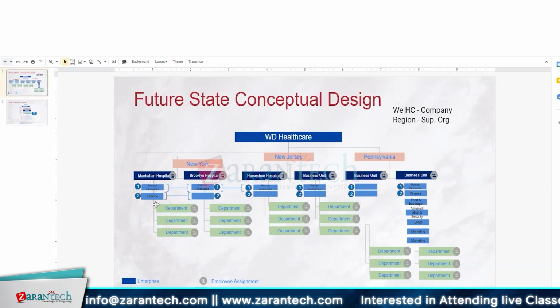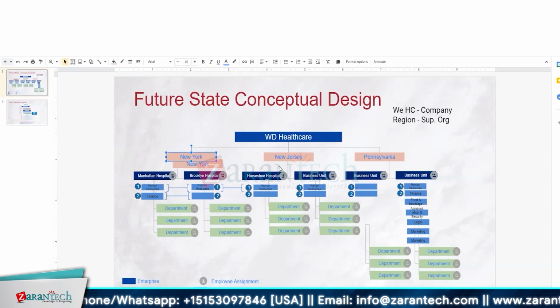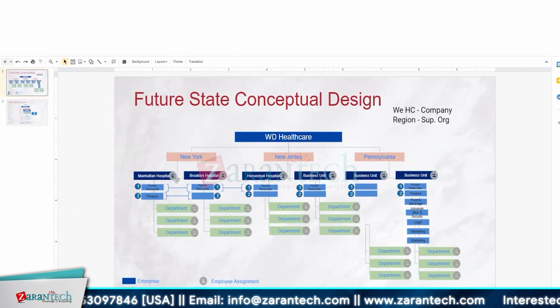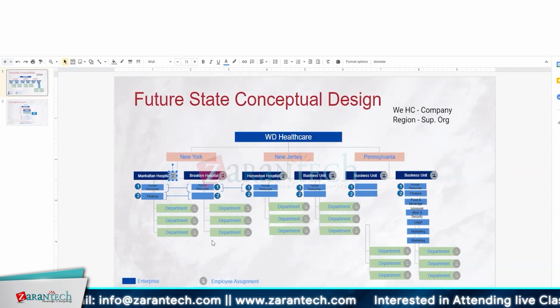Yeah, that's true. Even for that to happen, to have even a localized HR team within a hospital, the first thing, I believe, is that you have to create a supervisory organization for that hospital. Somebody is going to be in charge of that entire hospital or n number of hospitals at the super level. And under that super level, you can have, say, an additional super level for each hospital.